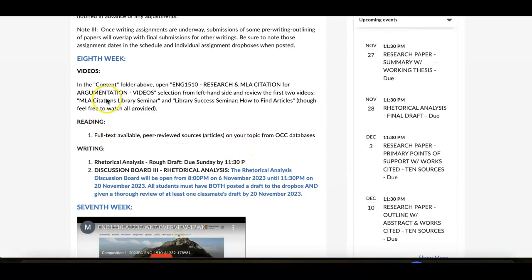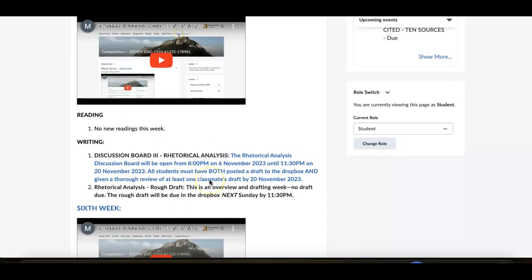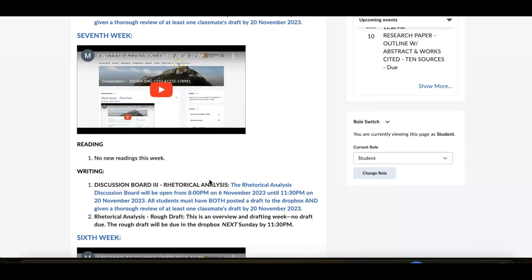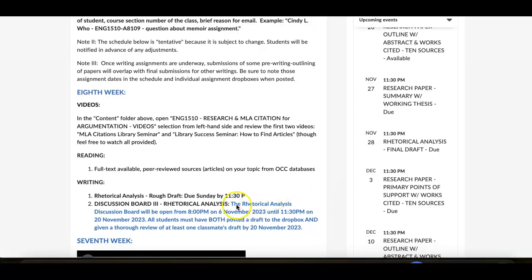But in week 7, you had the discussion board open up, and you had the rough draft become part of the component there. For week 8 now, you're still working on the rough draft here, and as I said, I'm posting up summary and outline feedback. I got a couple of them up already, and I got a few more to go up in the next 24 hours.